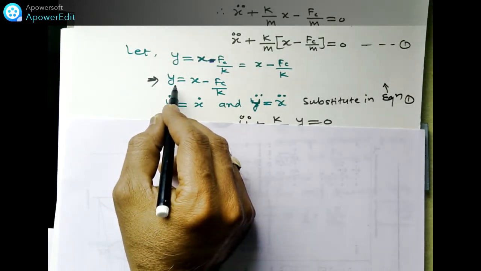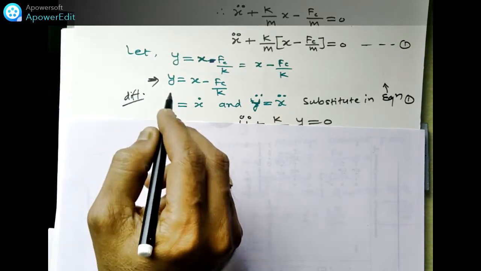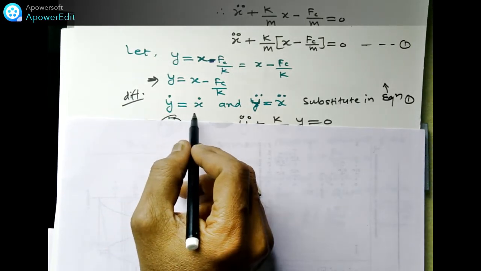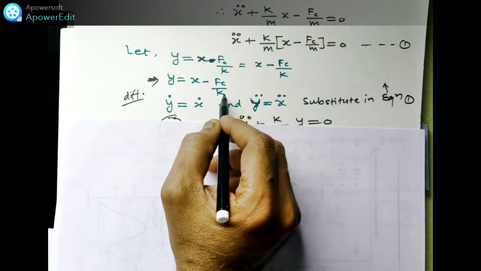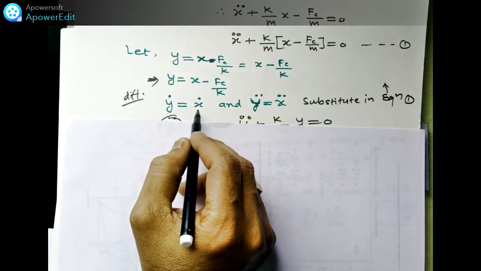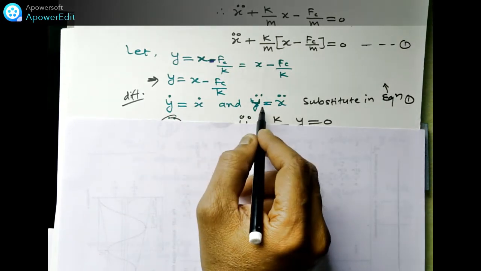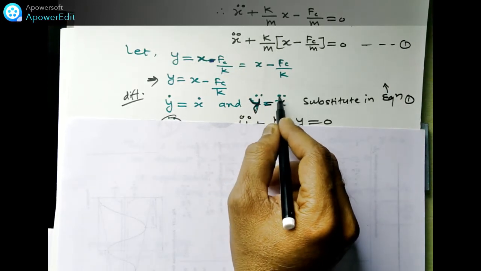If we differentiate this equation, what will happen? Differentiation gives y dot is equal to x dot. This is the constant, this is the force, and this is the stiffness. These are constants, so their differentiation is 0. Differentiating again, y double dot is equal to x double dot.